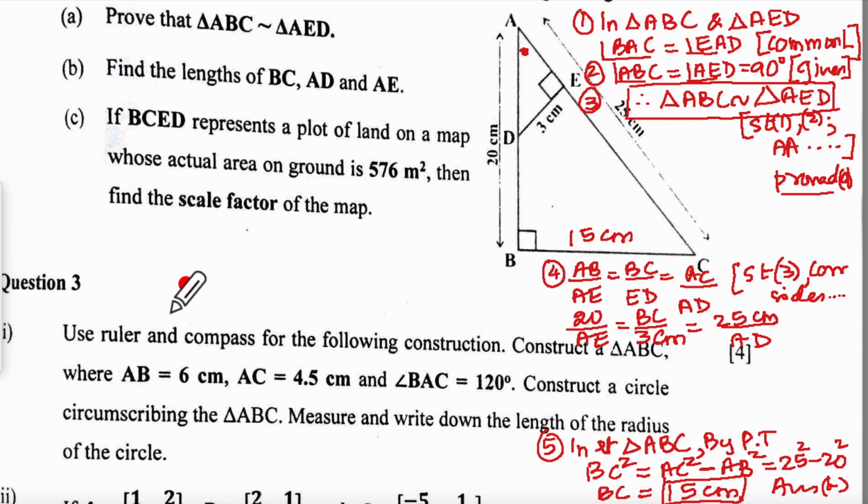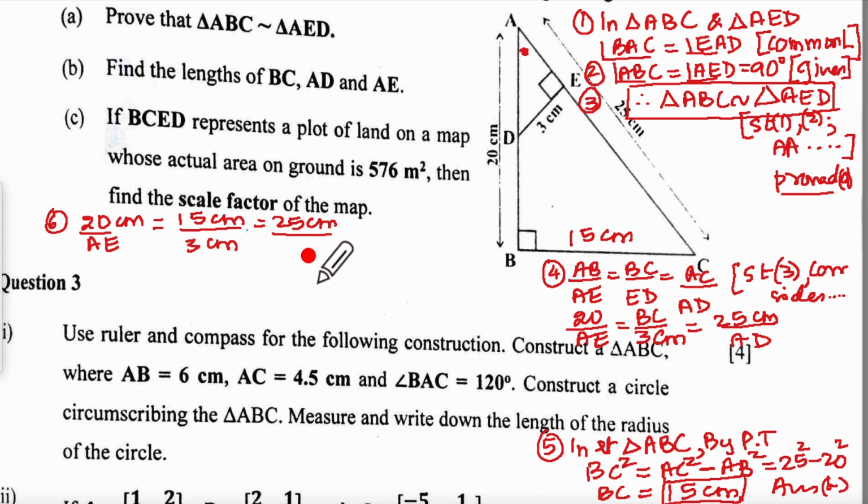Now I'm going to rewrite statement 4, but I'm going to number it as number 6 after 5. I'll write AB as 20 upon AE, 20 upon AE as it is. I'll write centimeters here. BC upon ED, now BC is how much? 15 centimeter. How much is ED? 3 centimeter. And that is equal to AC is 25 centimeter upon AD.